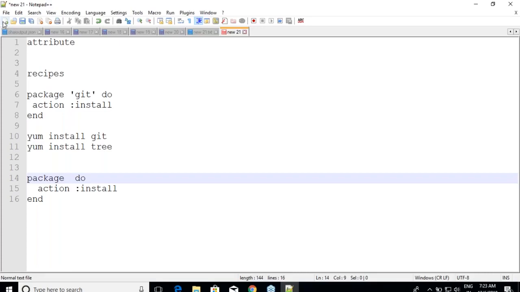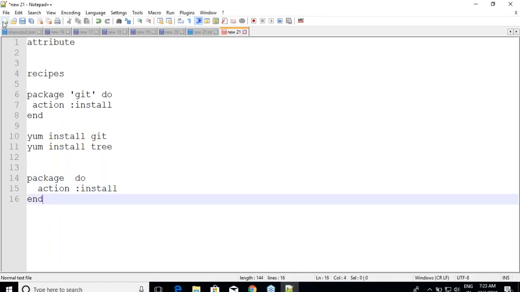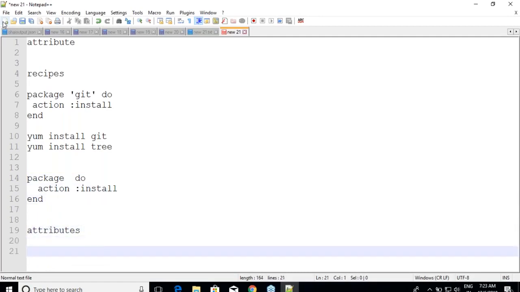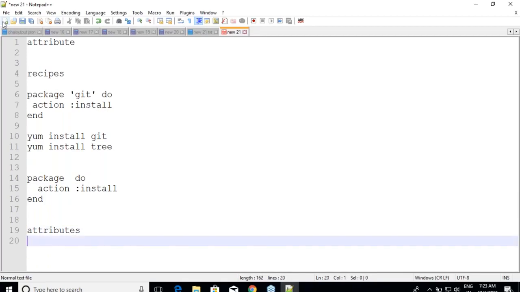So let us assume that I use this. I want to define a variable. So how can I define a variable in Chef? Go to the attributes file, okay, and in the attributes file define a variable. And whenever you are defining a variable, you need to be good at Ruby hash. If you have not remembered Ruby hash, it's gone, because it will not work out that way. It's a Ruby hash that you are trying to define.